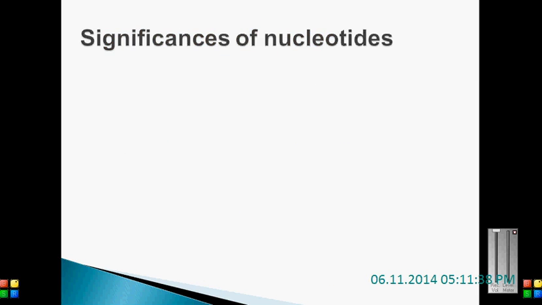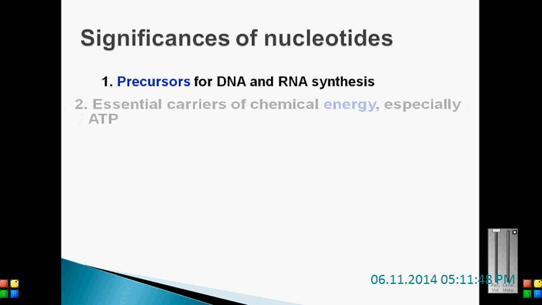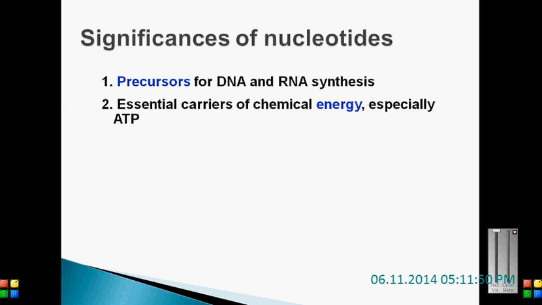And what is the significance of the nucleotides? Why do we want to discuss these nucleotides now? Because nucleotides play a major role. They are precursors for the synthesis of DNA and RNA. Next, they act as carrier molecules for chemical energy, especially ATP. ATP is commonly involved as an energy source. In some cases we find GTP, and for activation we require UTP.